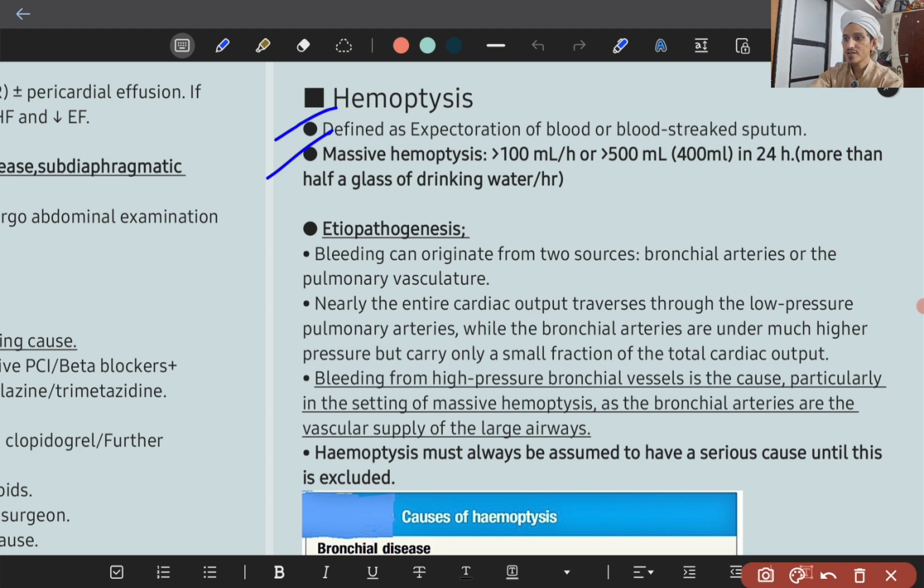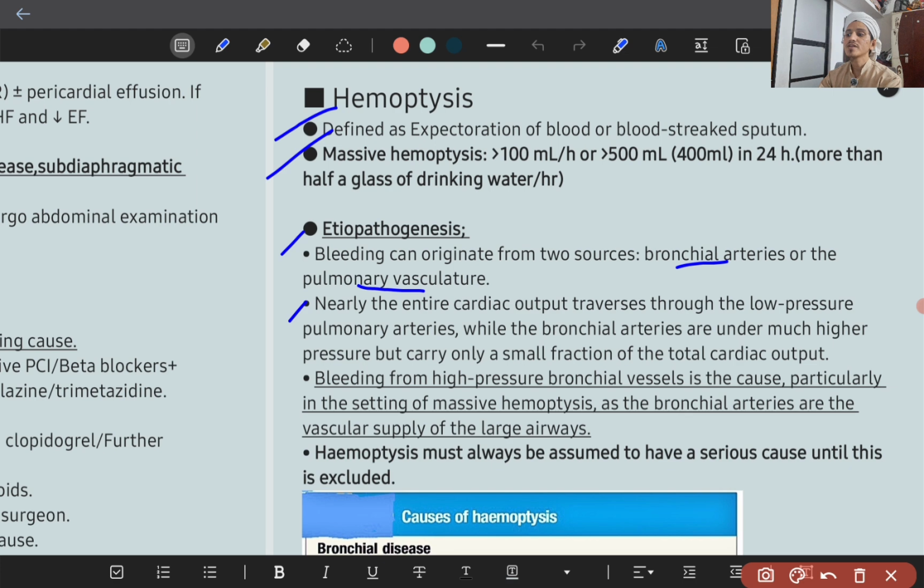So what is the etiopathogenesis? Bleeding can originate from two sources: bronchial arteries and pulmonary arteries. Nearly the entire cardiac output traverses the low pressure pulmonary arteries, while the bronchial arteries are under much higher pressure but carry only a small fraction of cardiac output.